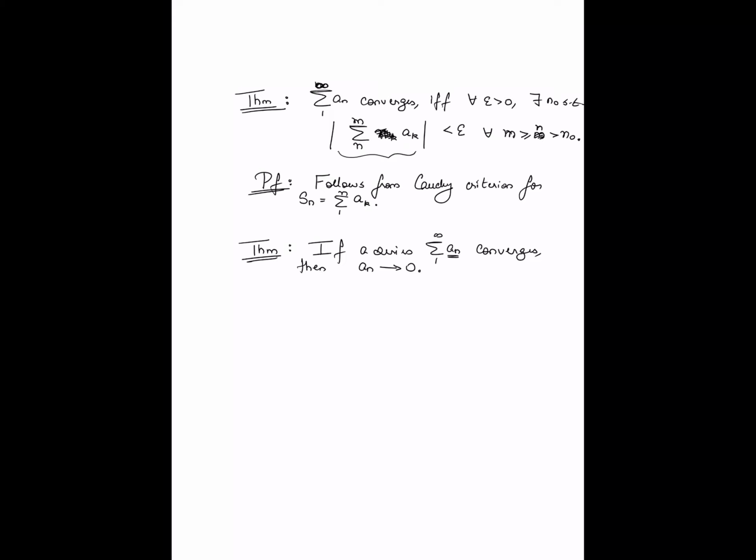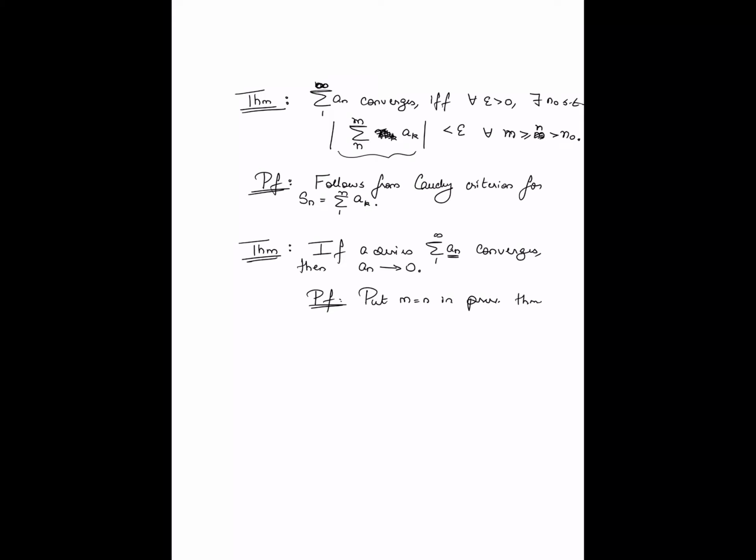Okay, why is this? Again, it's a trivial consequence of the previous theorem. Put m equals n in the previous theorem.